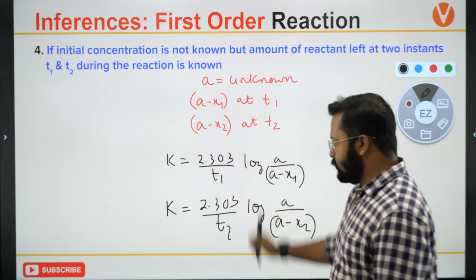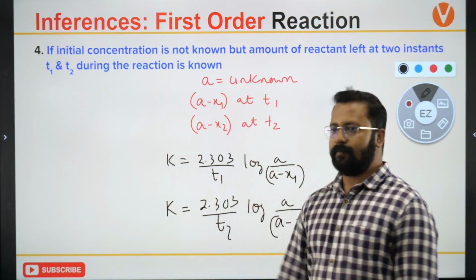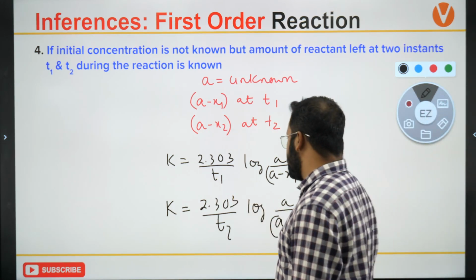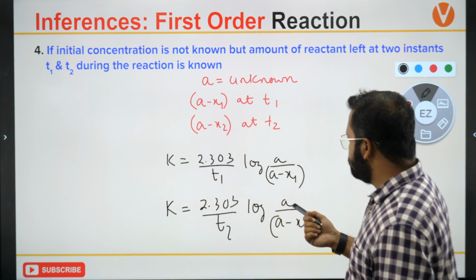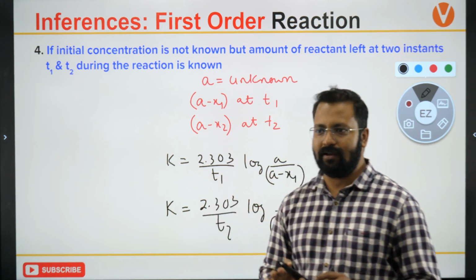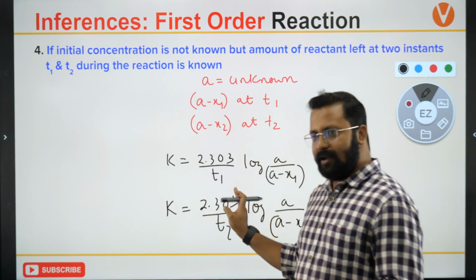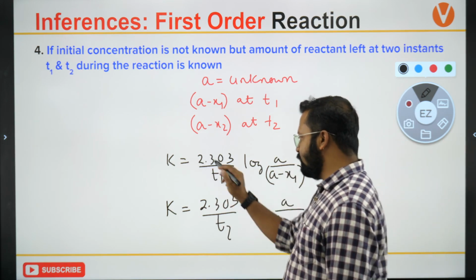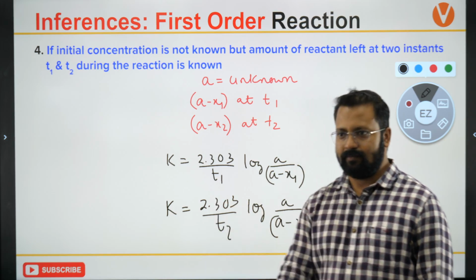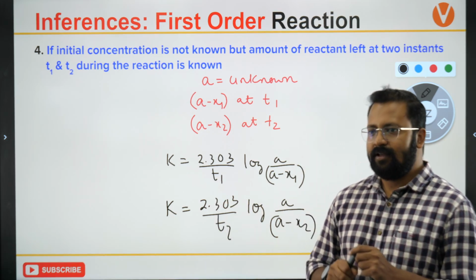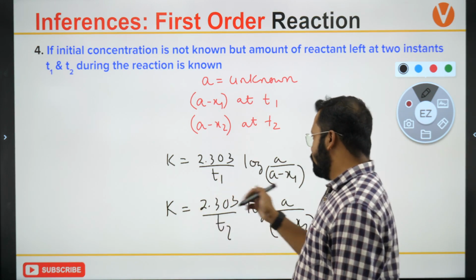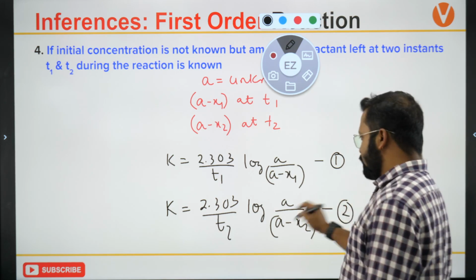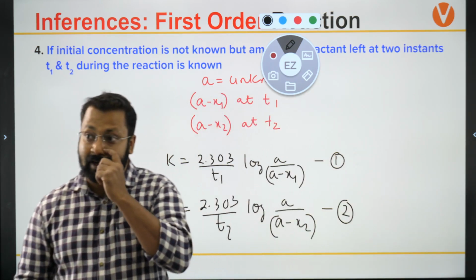From these two equations, I can calculate the value of K. If you divide these two equations, A will cancel. So you take it as Kt1, Kt2, and then subtract them. t2 is obviously greater.